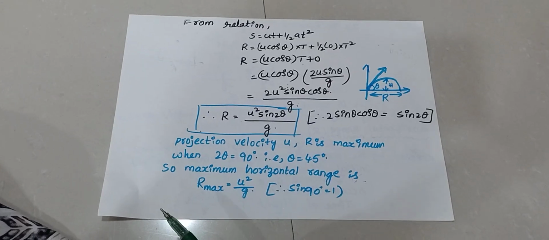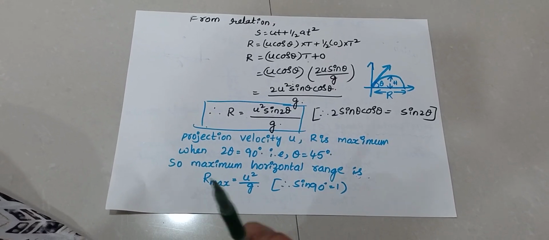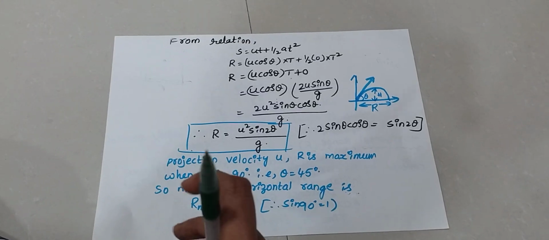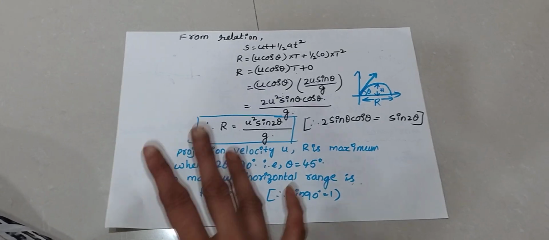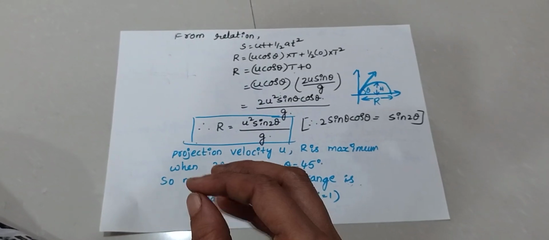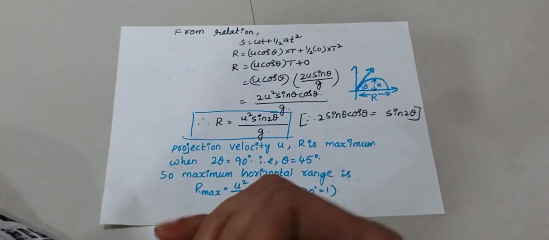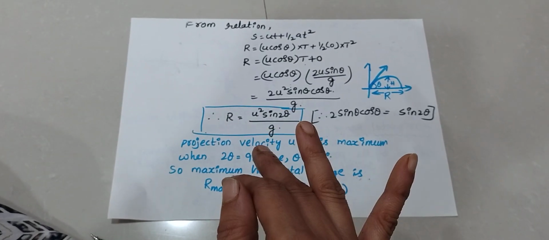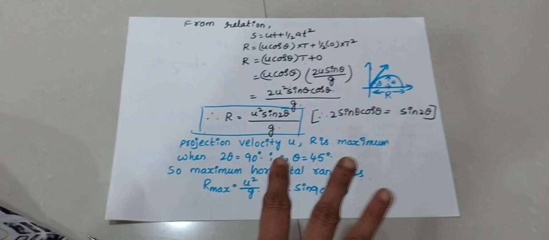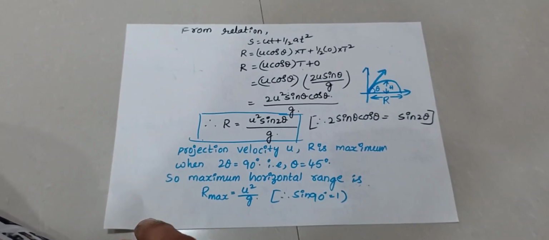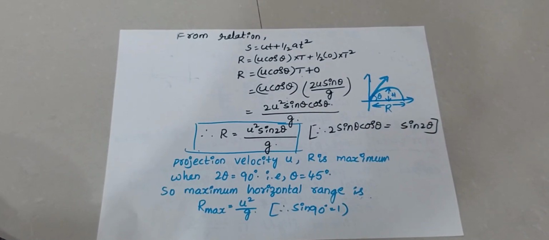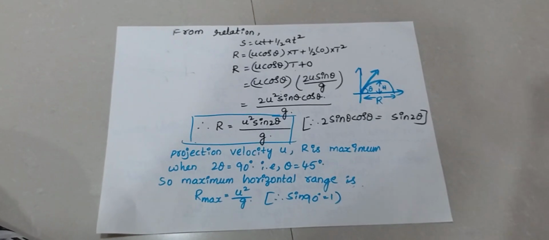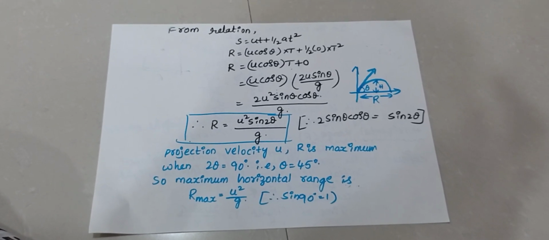Okay, this is about the trajectory of projectile motion. In this case, in projectile motion 4 cases are available. First one is time of ascent, time of flight, maximum height and maximum horizontal range. This is also very important for the IIT exam and also MSET exams. Okay, this class is concluded, children.